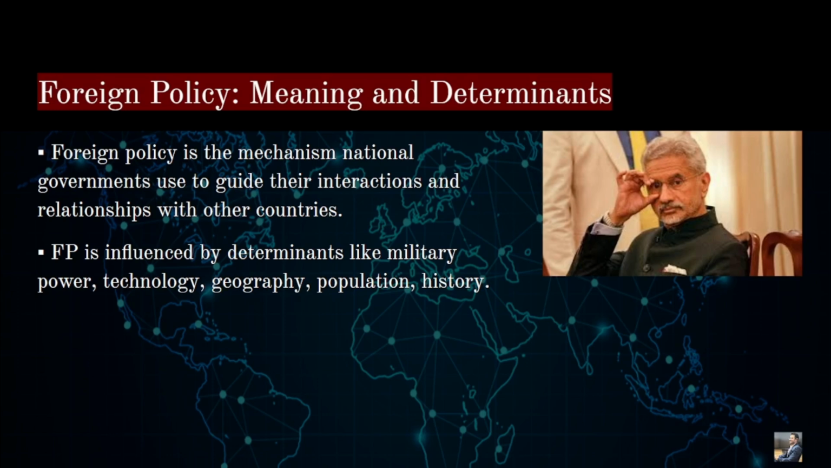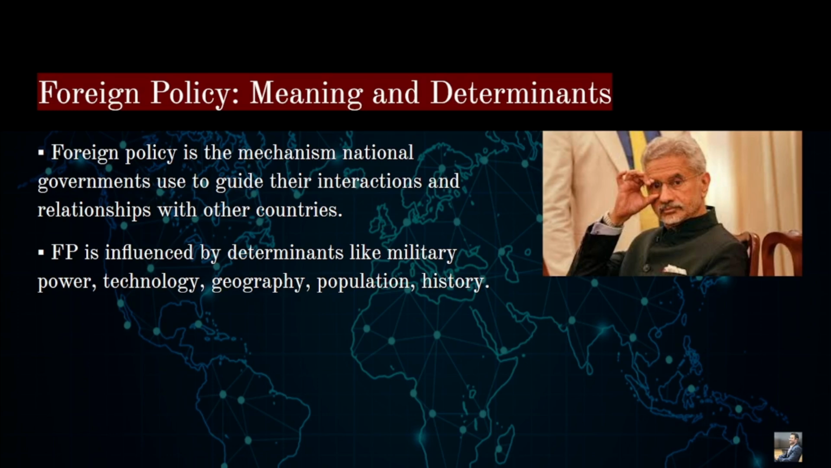When I say determinants of foreign policy, what do I mean? They are basically the frameworks, the important facets which will decide our relations with other countries. When we engage with any other country, we do not merely interact. We don't just say, hey USA, how are you? When our foreign affairs minister sits with Blinken, Anthony Blinken of the USA, they will talk about our military power. They will talk about the strategic issues of the world.